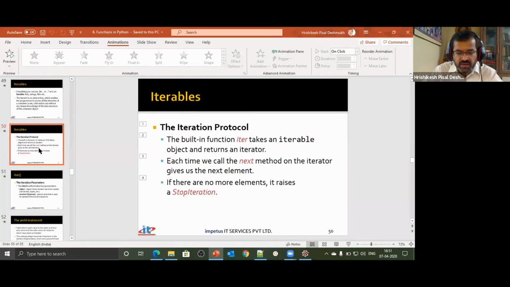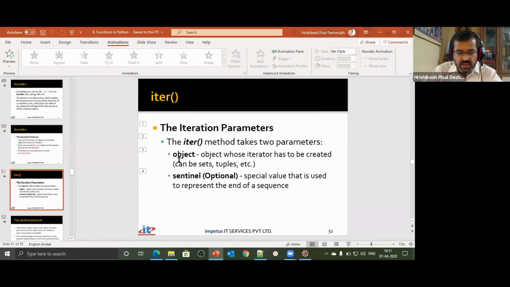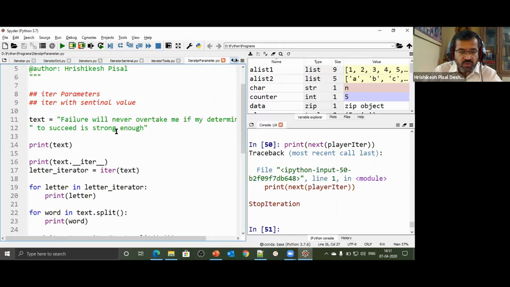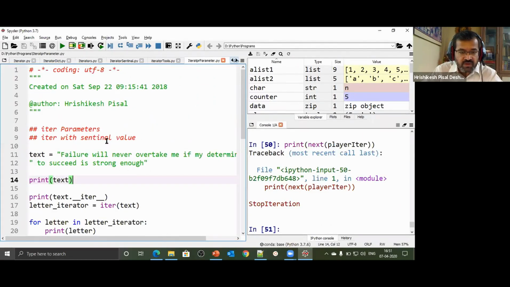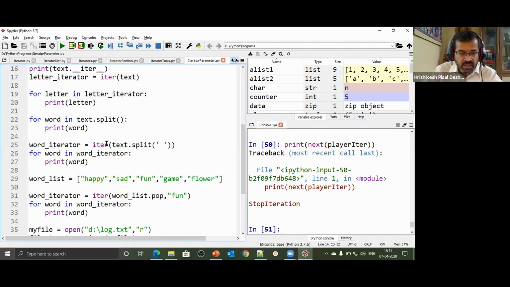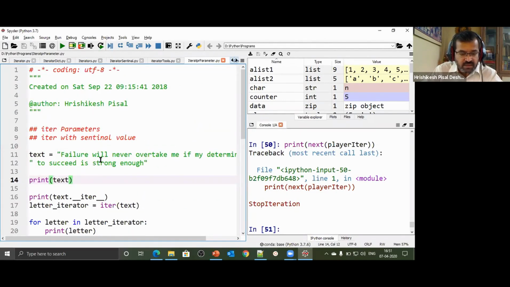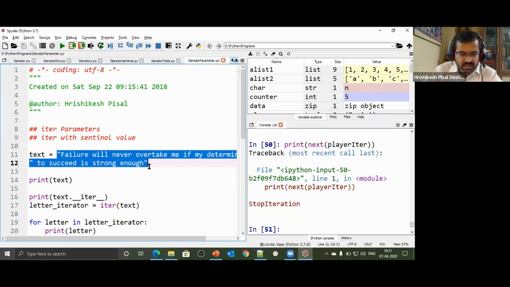When we started with iterator, we said there is an object that we can pass and there is a sentinel value. Sentinel value means an indicator which specifies where to stop. But that was optional. So let's use this sentinel value to specify how and when to stop this particular iterator. So I have a text, and this text is nothing but a string.